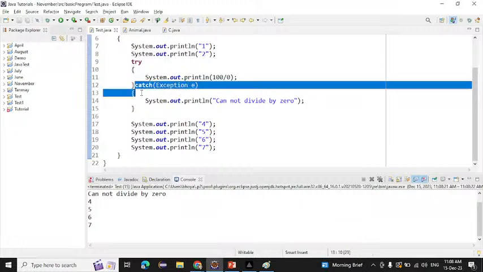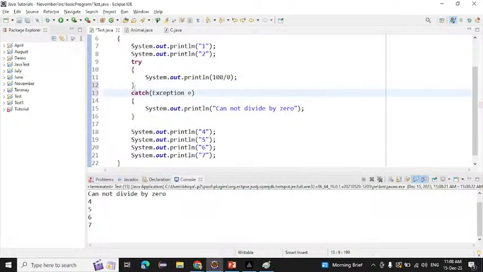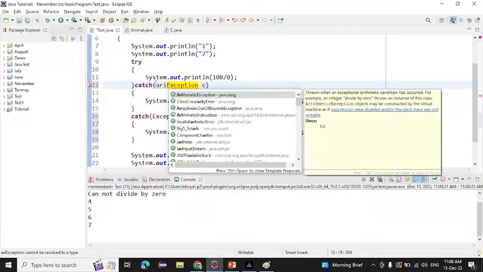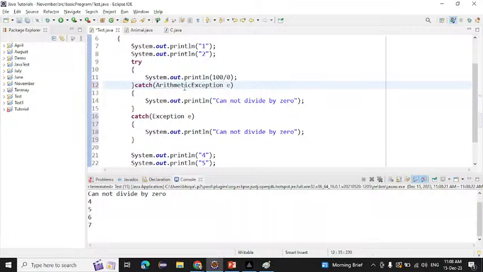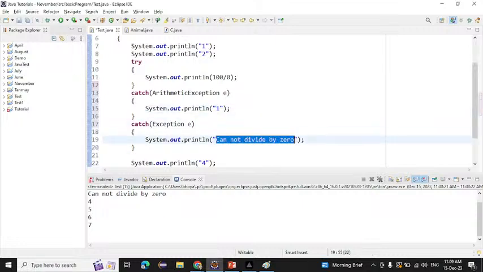Can we write two catch blocks with a single try? So we will try to write here like that. This time I have written two catch blocks. Here I'm writing the ArithmeticException class, and after that I'm writing Exception. I have written two catch blocks for a single try, try then catch. So can we write this? Here I will write 1 and here I'm writing 2 simply.